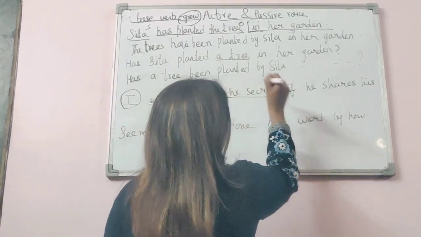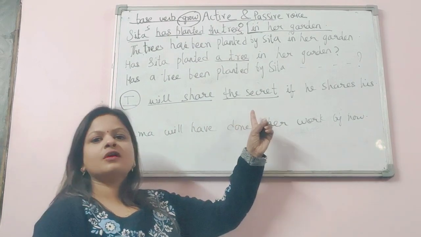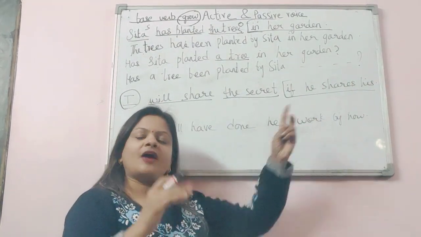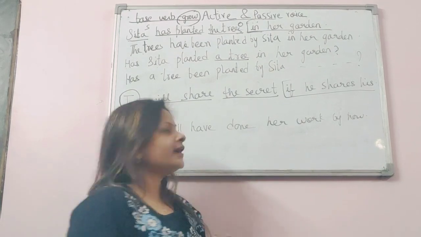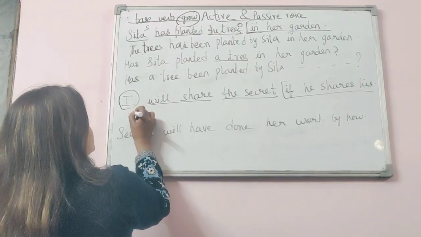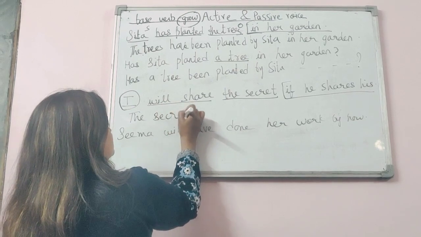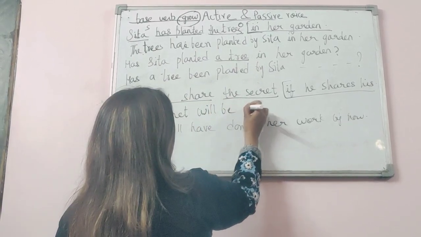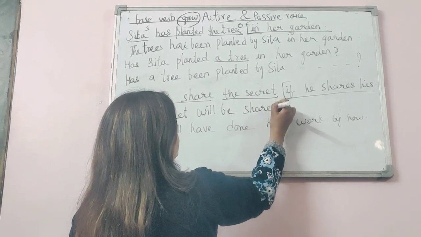The secret. So it is our object. Forget the rest; it will be added after our passive voice is done. So the secret, with will we write be. So will be shared.